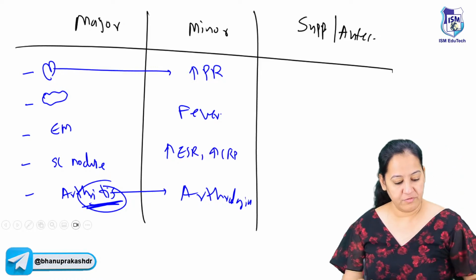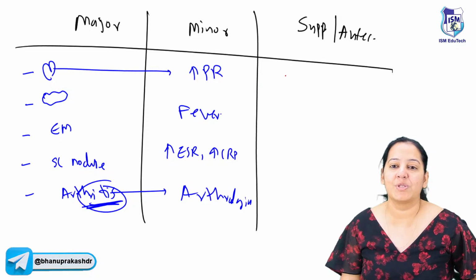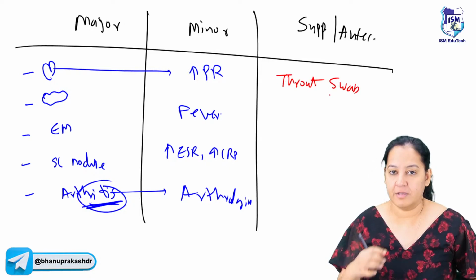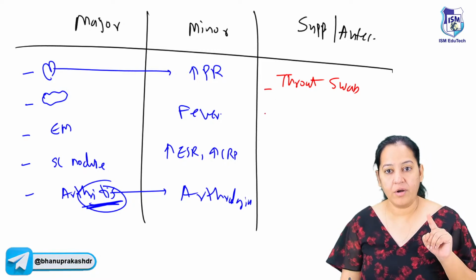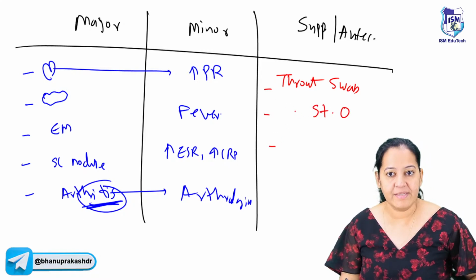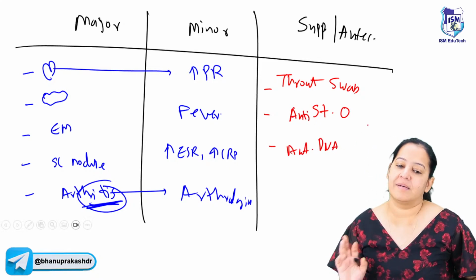What about the supportive? We have 3 supportive criteria. What are those? So either take the throat swab, number 1. Or take the antibodies. 2 types of antibodies. Streptolysin O antibodies, anti-streptolysin O, and DNase antibodies. So anti-DNase antibodies. So these are the supportive criteria.